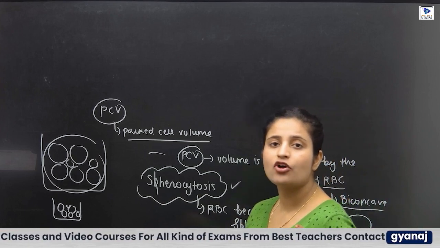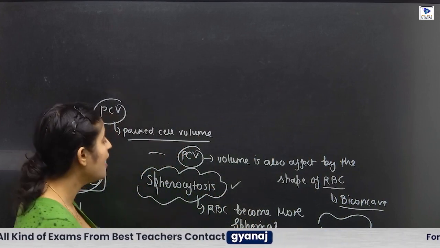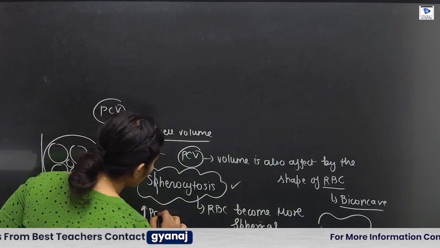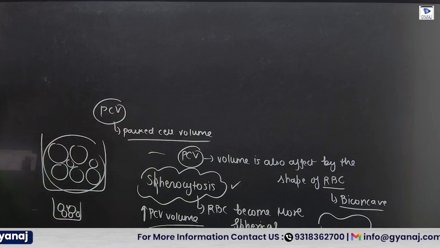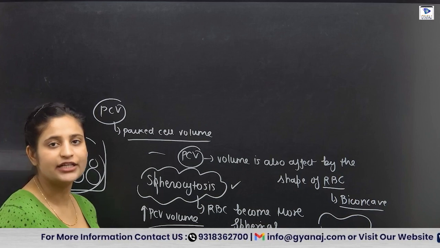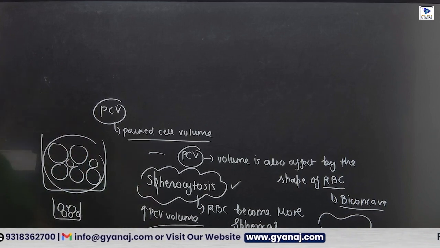In spherocytosis, the cell becomes more spherical, which increases the PCV volume. So this PCV volume can also be affected by some clinical conditions. It can be increased or it can be decreased.